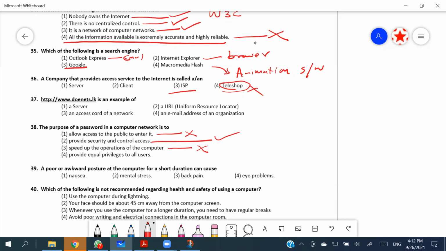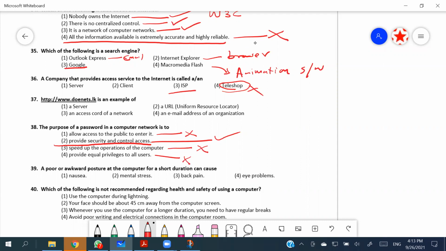Not actually, neither. An administrator may have a password with administrative privileges. Some users may have a password with user privileges. So a password does not provide equal privileges to all users, right? So it is not. So the second one is going to be the answer for the 38th.